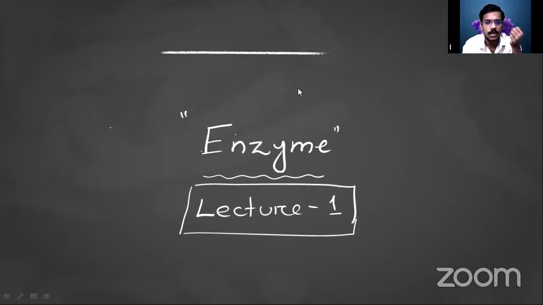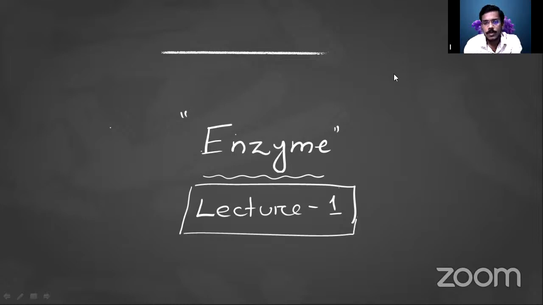When we see the enzyme, it is chemically proteinous in nature. And what does that protein do? That proteinous substance accelerates, or increases, the rate of chemical reactions in the body.